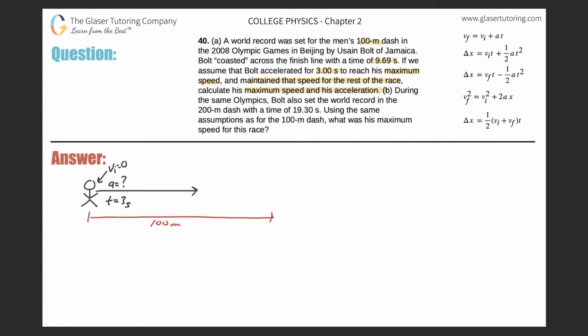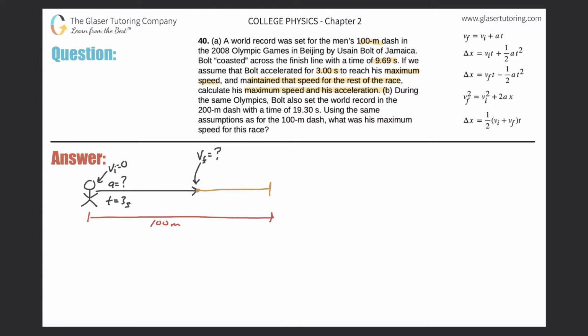And at that particular point, he reached his maximum speed. So at this location right here, we'll consider this his final velocity of the first part, or this frame in black. And we don't know what that final velocity is. But then they said that moving forward, he's going to maintain this maximum velocity for the rest of the problem until he finally reaches the finish line.